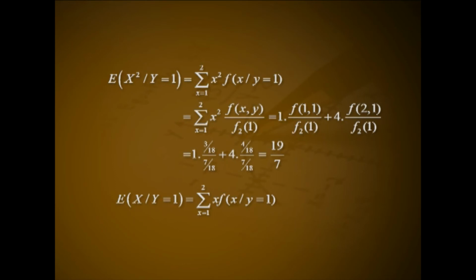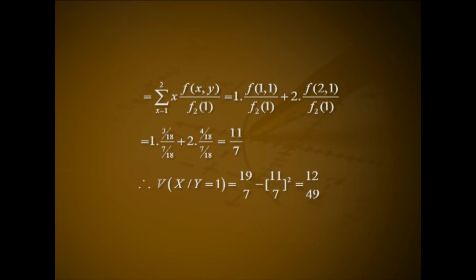Expectation of x given y equal to 1 equal to summation x from 1 to 2 of x into f of x given y equal to 1, that is summation of x into f of x,y divided by f2 of 1, that is 1 into f of 1,1 divided by f2 of 1 plus 2 into f of 2,1 divided by f2 of 1, that is 1 into 3 by 18 divided by 7 by 18 plus 2 into 4 by 18 divided by 7 by 18, that is 11 by 7. Therefore, variance of x given y equal to 1 equal to 19 divided by 7 minus (11 by 7) the whole square, that is 12 divided by 49.